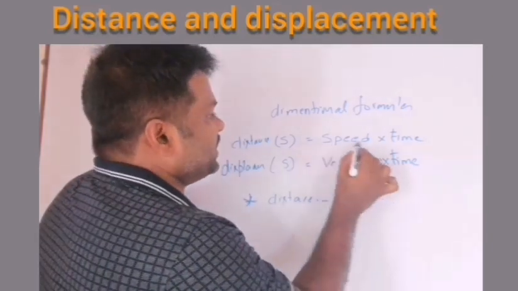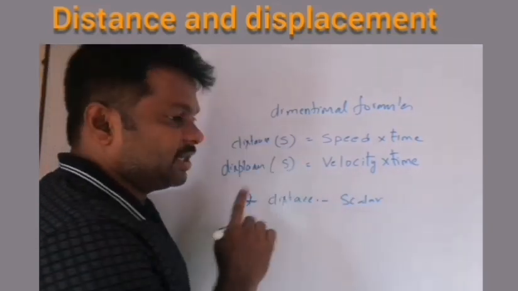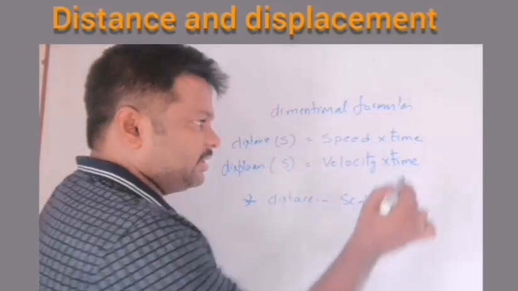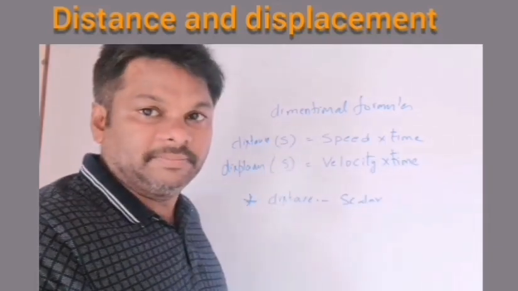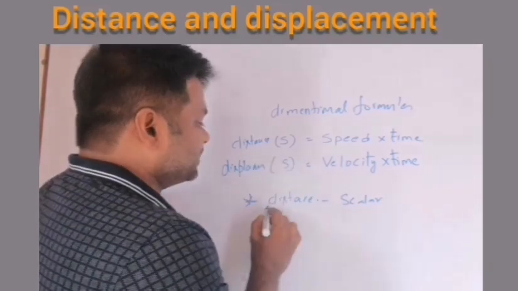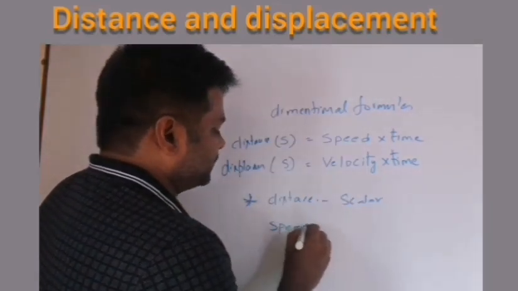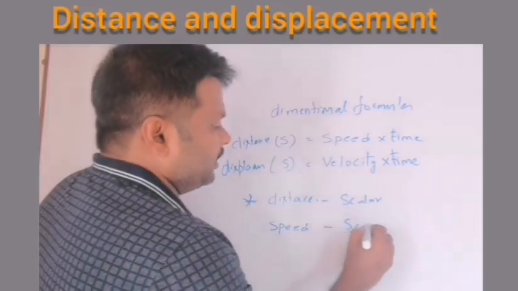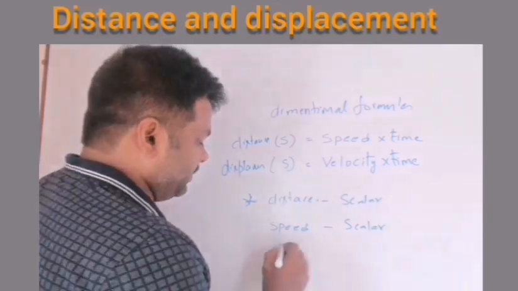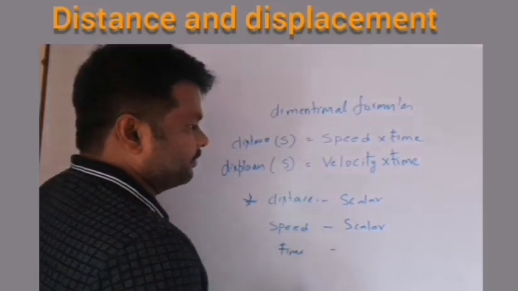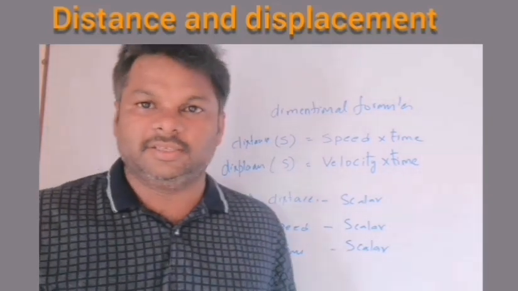Observe this formula: speed into time. We have two more physical quantities. Distance is a physical quantity, speed is a physical quantity, and time is also a physical quantity. We have three physical quantities in a formula. Here distance is a scalar, and speed is also a scalar. And time is also a scalar physical quantity.